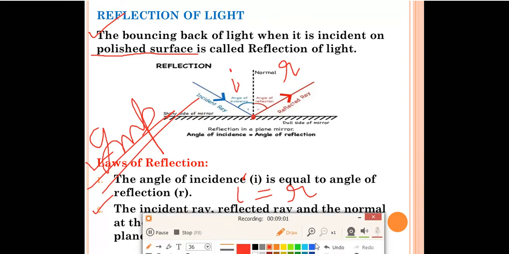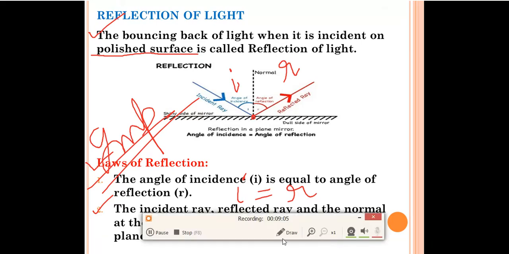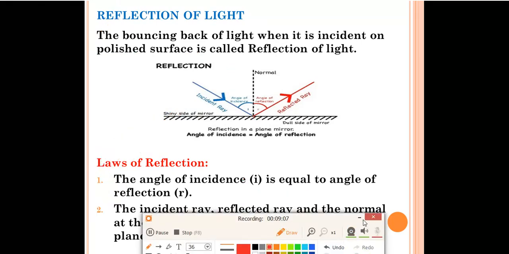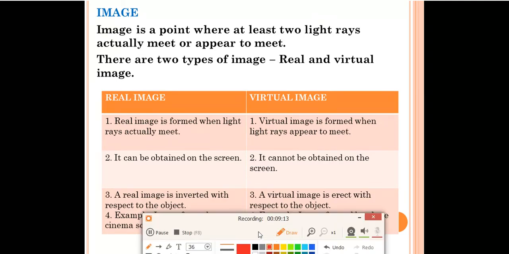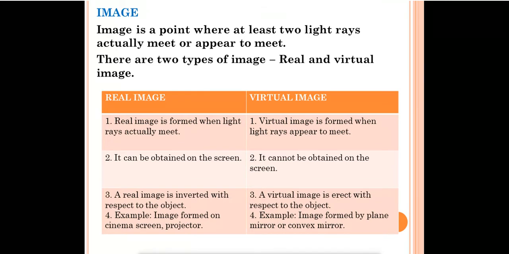Okay, I hope you have understood the laws of reflection as well as the reflection definition. Now we'll move towards the next topic, image. Suppose there is an object, and when you keep that object near a mirror, what will you see? The image of the object we can see, right? Or suppose whenever the light falls on that object, then also we'll see the image of the object.